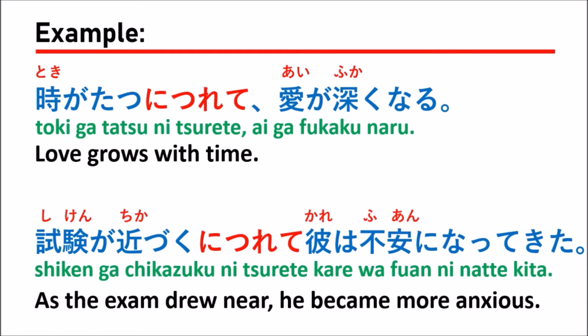The situation here is the examination day. 彼は不安になってきた means he feels not good, right? Because maybe he didn't study, or he hasn't prepared enough for his examination, so he feels that maybe he cannot pass the examination, right?